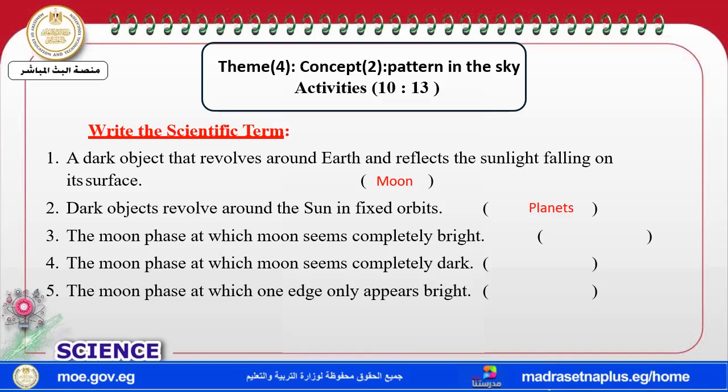The moon phase at which the moon seems completely bright: the moon is completely bright at full moon. The moon seems completely dark at new moon. When just one edge of the moon seems bright, that's called a crescent.